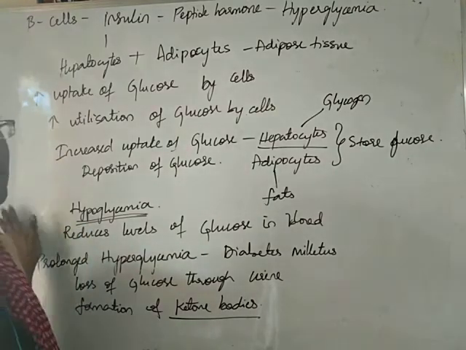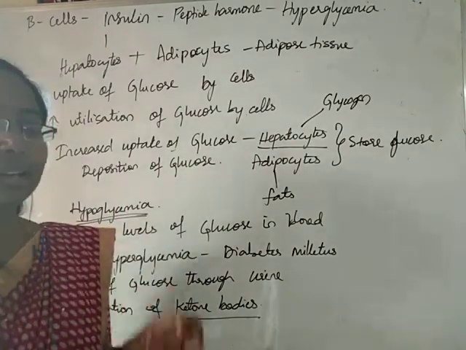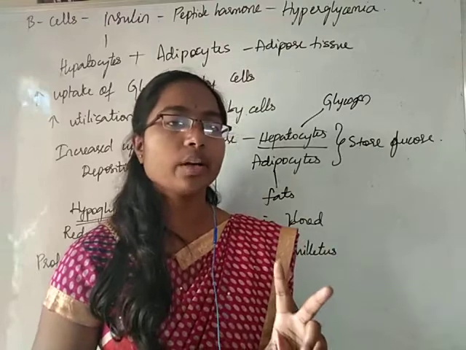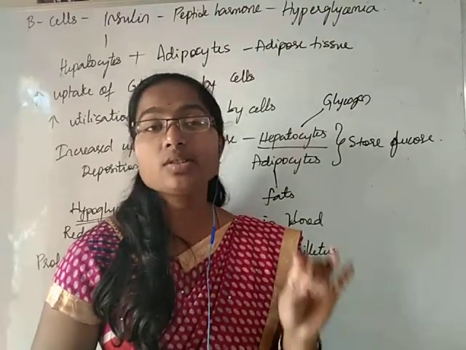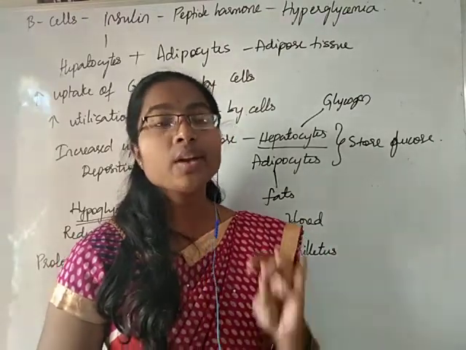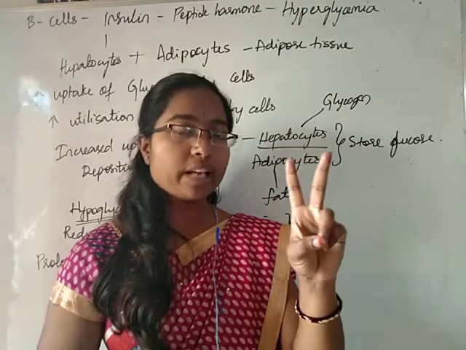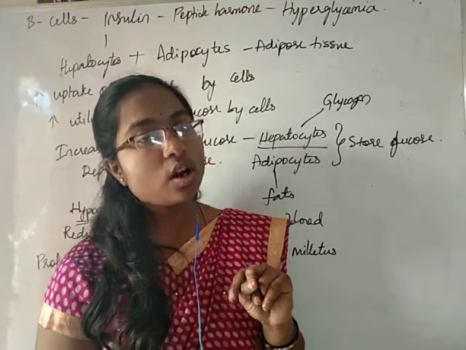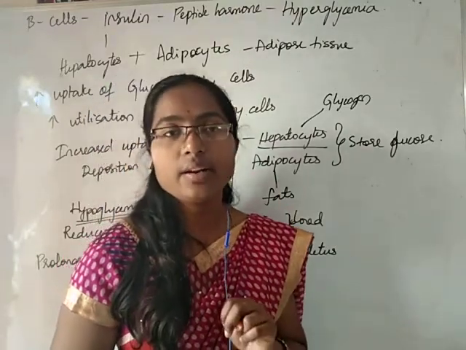Okay. So, students, with this we finished learning about the pancreas. Pancreas is a composite gland, with an exocrine part and an endocrine part. The endocrine part is the islets of Langerhans, consisting of two main types of cells, alpha cells and beta cells. Alpha cells produce glucagon, beta cells produce insulin.